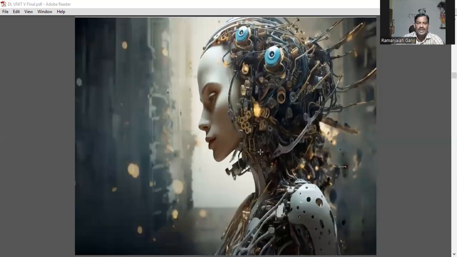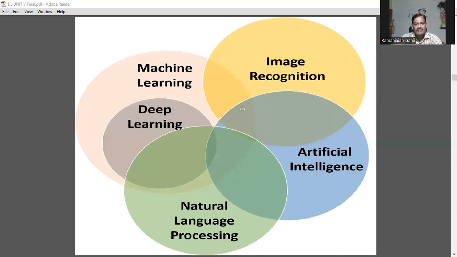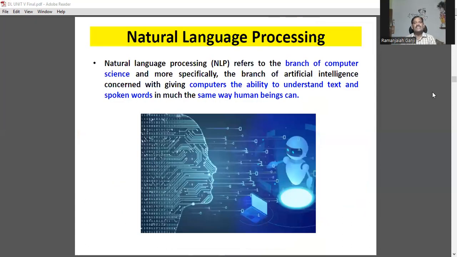So, machine vision, this is artificial intelligence: image recognition, machine learning, deep learning, natural language processing. Now start with the next concept, natural language processing. Natural language processing is an approach where we give computers the ability of understanding text and spoken words in the same manner as a human can understand.